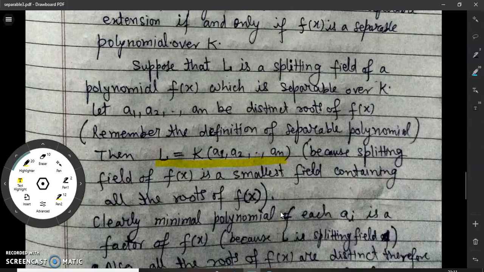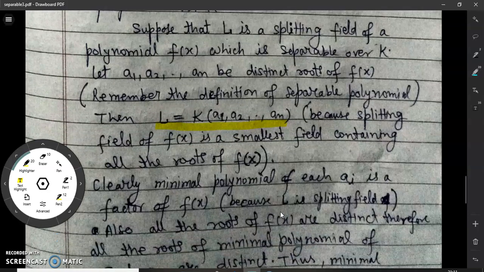Now again observe that since a1, a2, ..., an are algebraic elements, and they are roots of f(x), the minimal polynomial of each ai will be a factor of f(x).